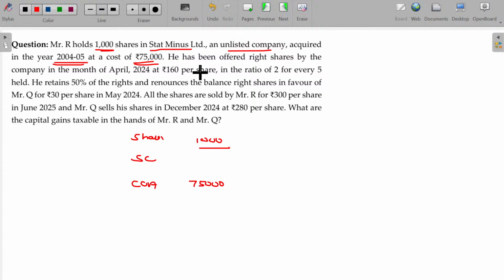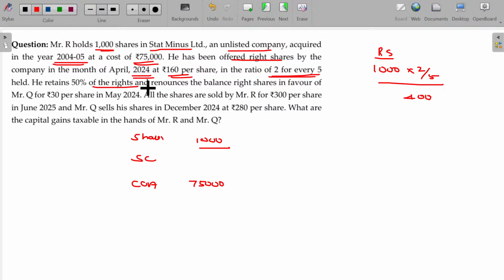He has been offered right shares by the company in April 2024 at rupees 160 per share in the ratio of 2 for every 5 shares. So for 1,000 shares, 400 right shares may be offered.